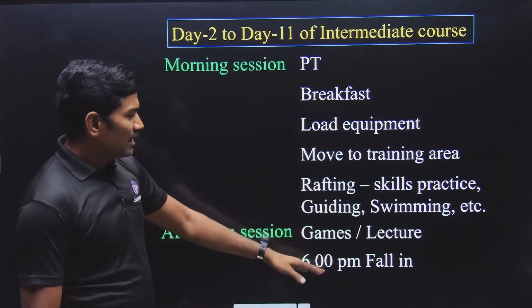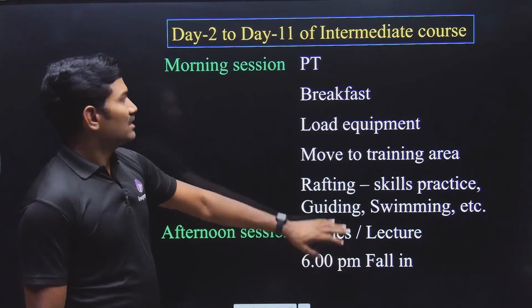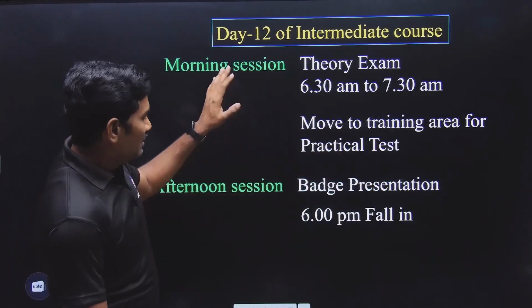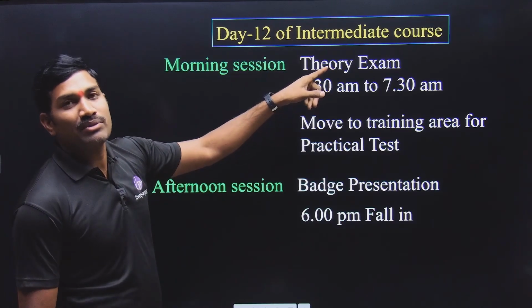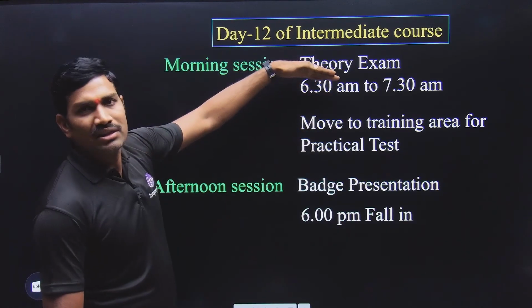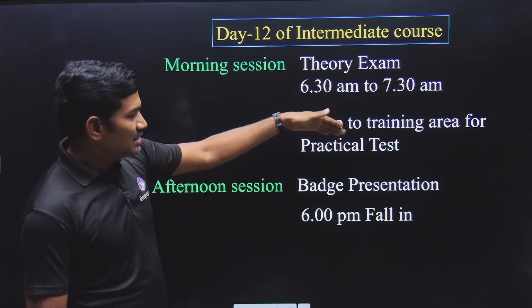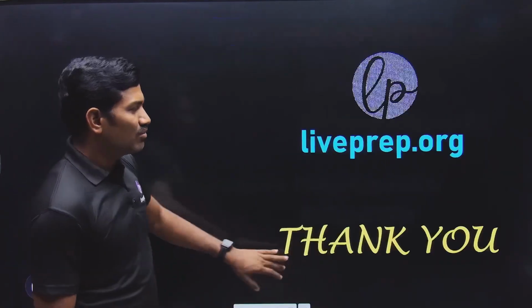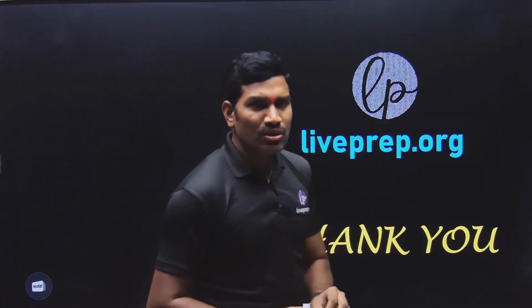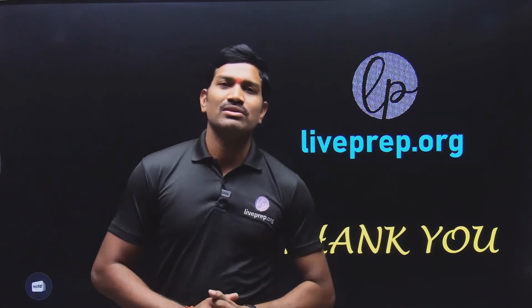Again in the afternoon session, games or lectures will be there, and then fall-in. This is how the day will be for the remaining days. Then on day 12 of the intermediate course, it is the test day. In the morning, the theory exam is there, after that you go for the practical test, and in the evening session the badge presentation is there. That's it. With this, the course is completed. This is how the course is designed and generally conducted.